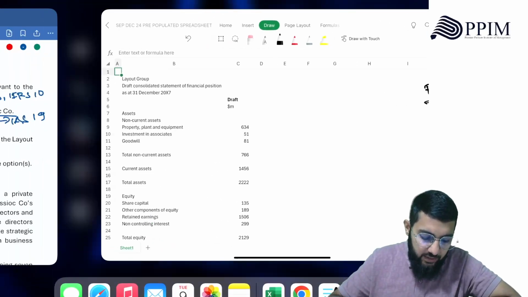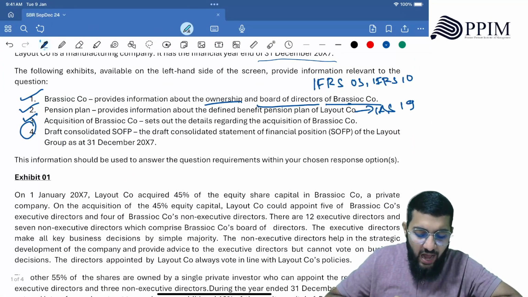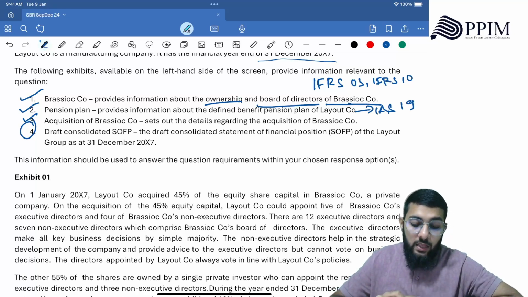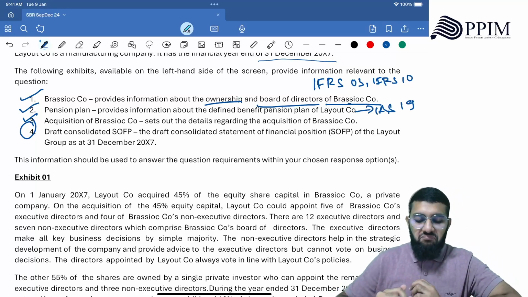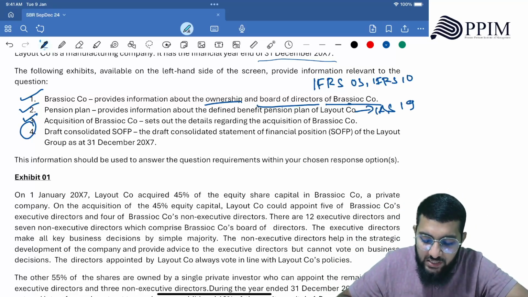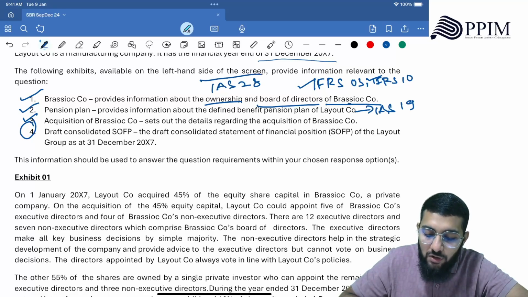Okay, so let's go back. Now, this information should be used to answer the question requirement within your chosen response options. So this question is focusing on IFRS 3, IFRS 10, then there's IAS 28 that would be involved here.